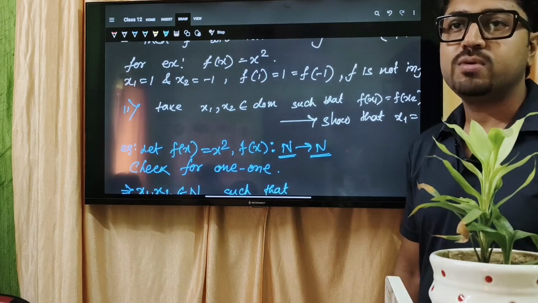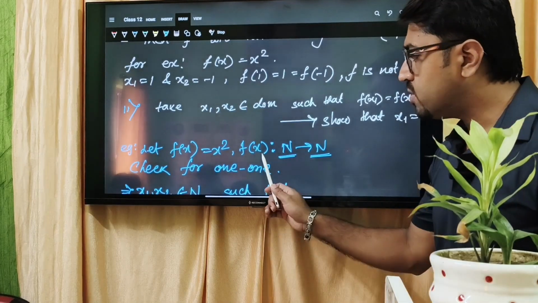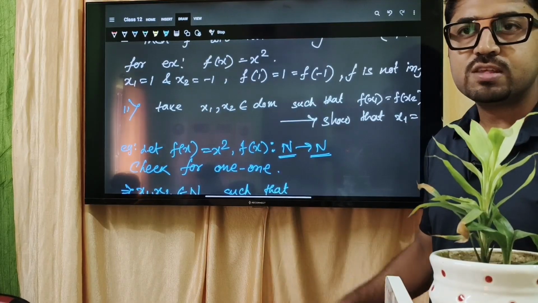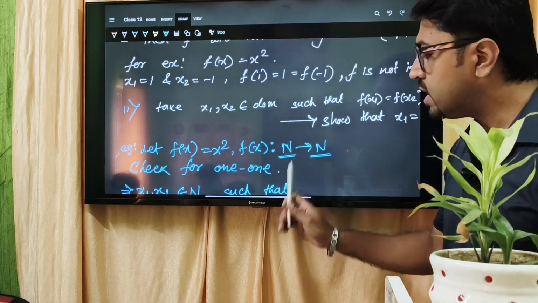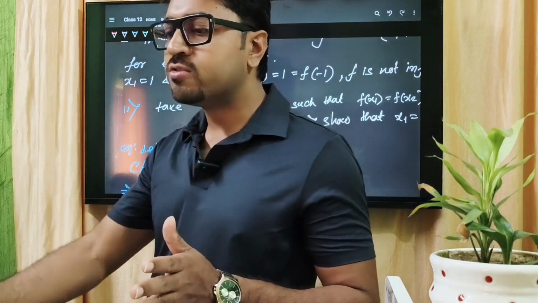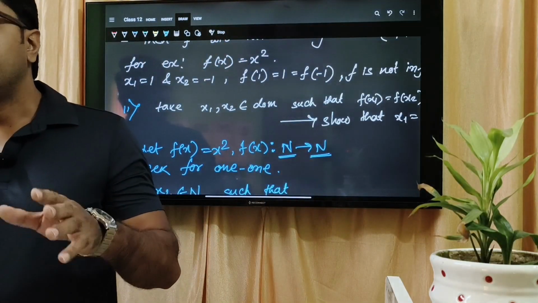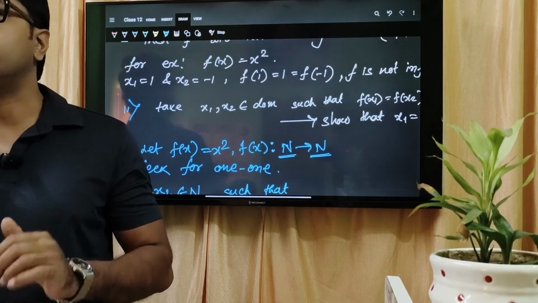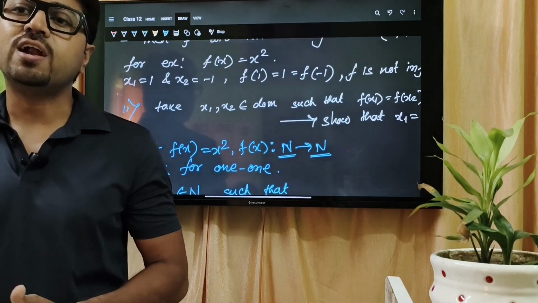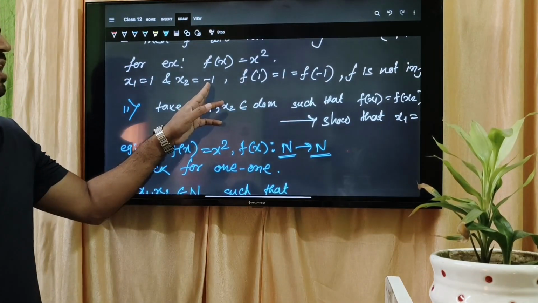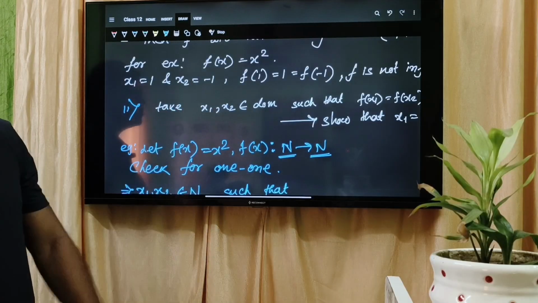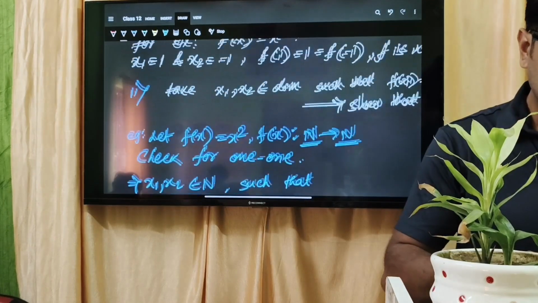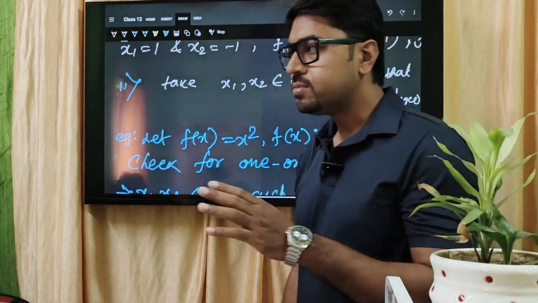বাট এখানে একটু প্রবলেম আছে। The problem is that you have to observe what is the domain and codomain. What is the domain and codomain of the function is given. If such that n to n, that means the domain is natural number, codomain is also natural number. So you cannot take any number that does not comes under the natural number. যদি natural number থেকে আসবে না সেরকম নাম্বার নেব না। That means I will take the numbers that will start from 1 only. So এই রিলেশনস এ অ্যাকর্ডিং মানে -1 আমরা নিতে পারি না, ঠিক আছে?